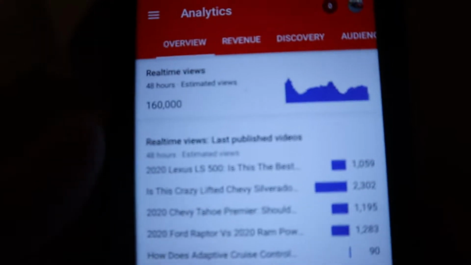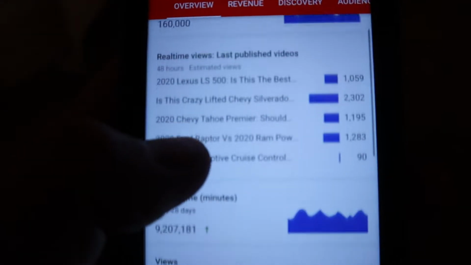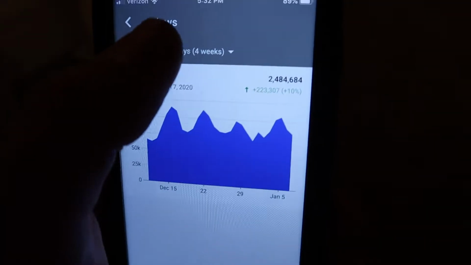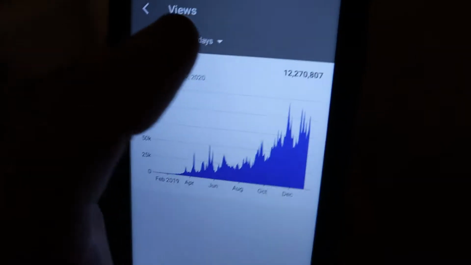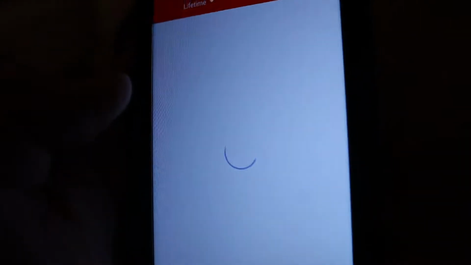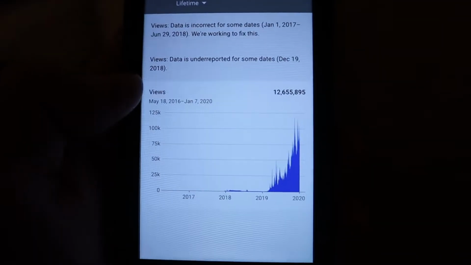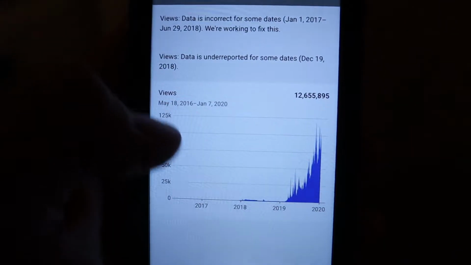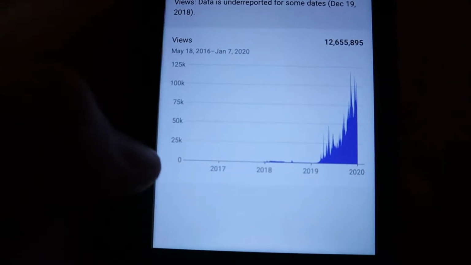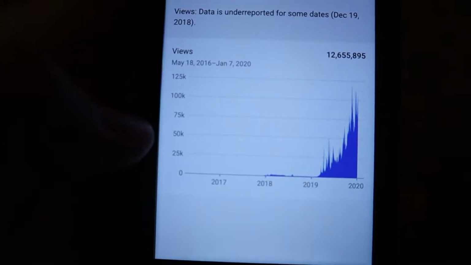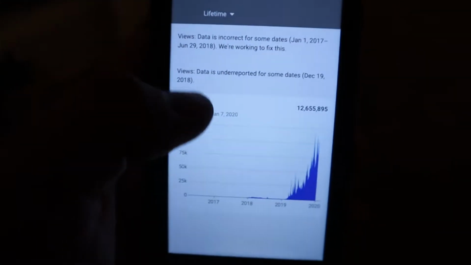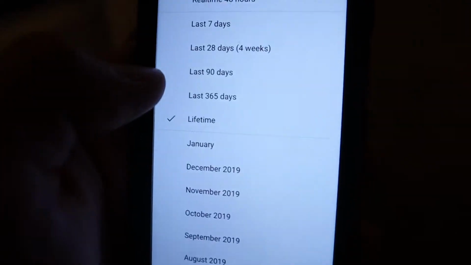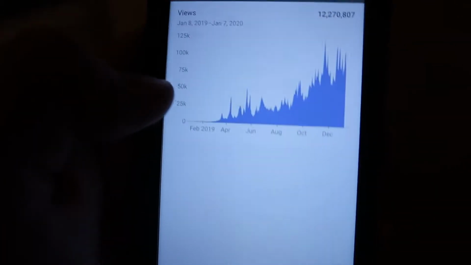Now this next part I'm going to go on my phone, just because the phone app shows this a little bit better. So if we go to the view analytics on the phone, you can see it says all the same information, but what I wanted to show is the last 365 days. If we do lifetime, it doesn't really help all that much, because you can see that there's a lot of activity that didn't happen, because I technically started the YouTube channel back in 2016. You can see it says that, but it wasn't actually started. I didn't make any videos then. That was just my YouTube account so that I could follow other people's accounts, all that.